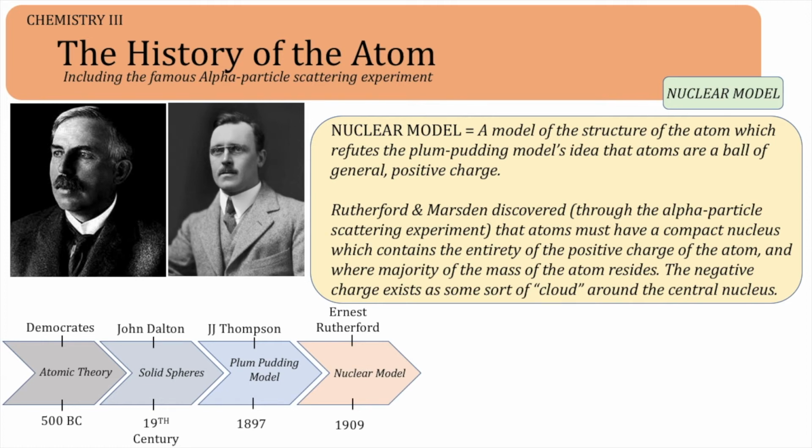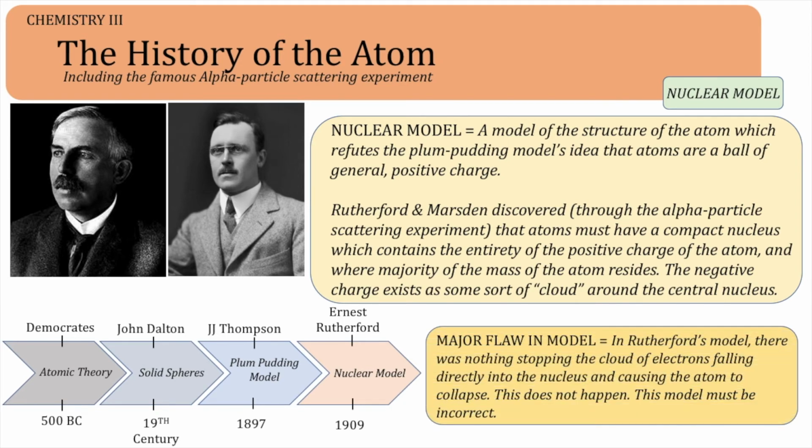This model also assumes that electrons exist as a cloud of negative charge around the central nucleus. This model is better than the plum pudding one, however it has one major flaw. There was nothing stopping the electron cloud in this theory from falling into the positive nucleus and causing the atom to collapse. Obviously, we know that this does not happen, so this model must be wrong too.